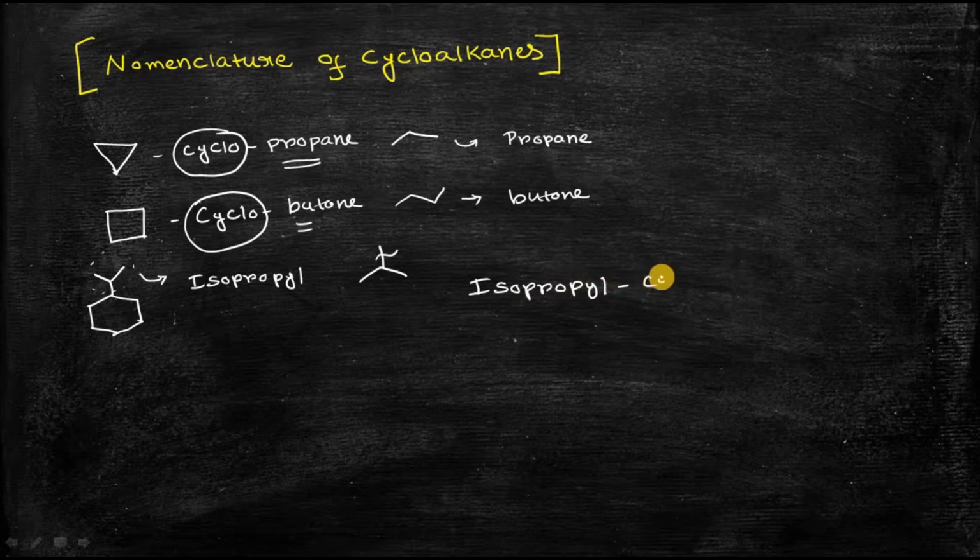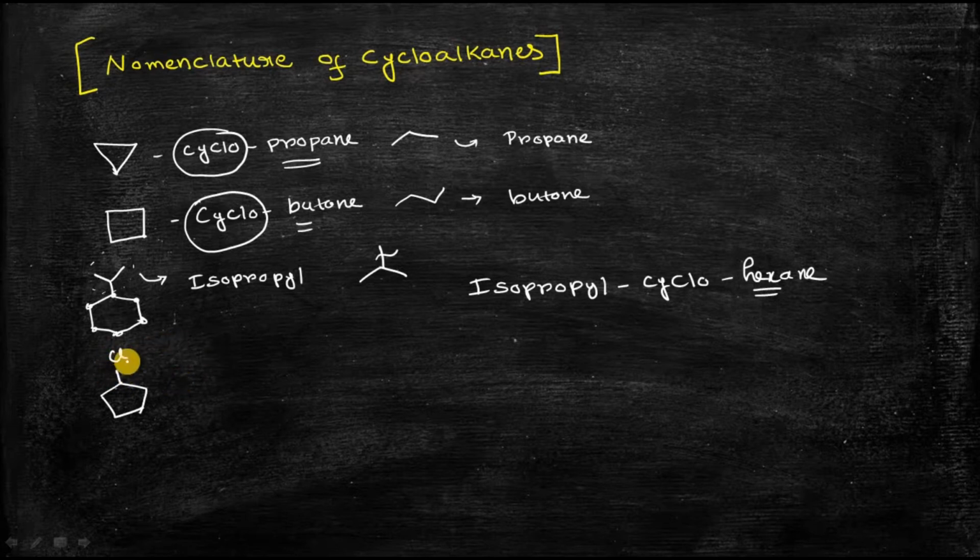then cyclo because it is a cyclic compound, and as this cyclic compound contains a total of 1 2 3 4 5 6 carbon atoms, it will be cyclohexane. Hex means 6 carbon atoms. So the name of the compound will be isopropylcyclohexane. Okay, now let's take another example. What is the name of this compound?